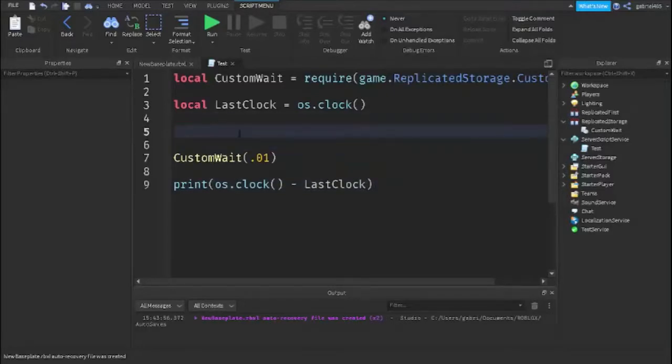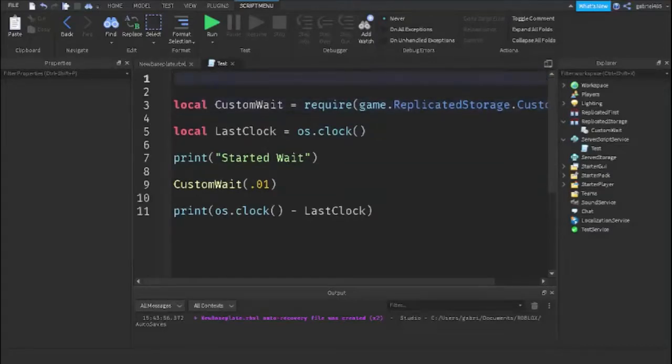And let's just print over here, started wait. Okay, started wait, and then after 0.01 seconds, it's going to print the amount of time that has elapsed. Oh, and one more thing I forgot, we also have to add a wait 10 seconds. I'm going to add a wait 10 seconds because the module has to first load in.